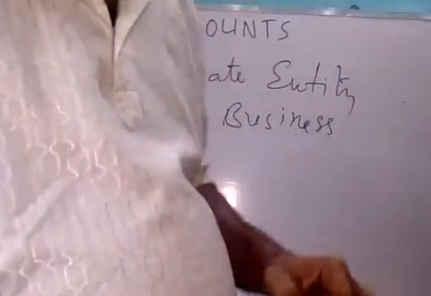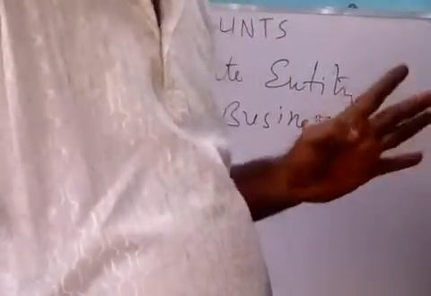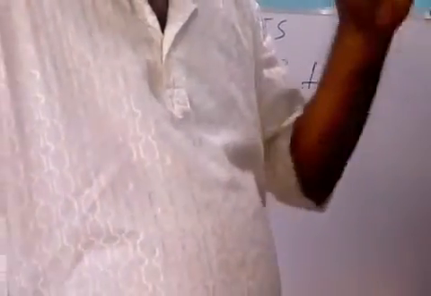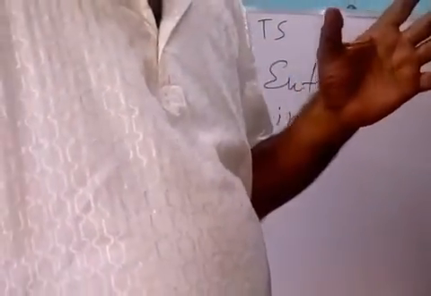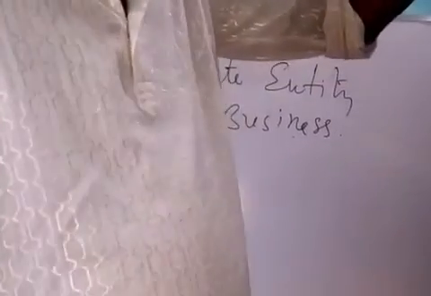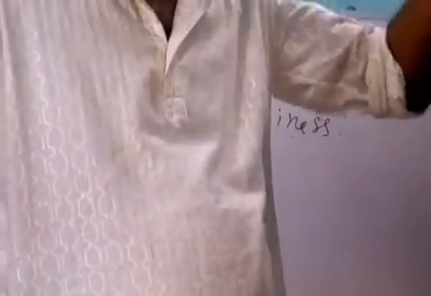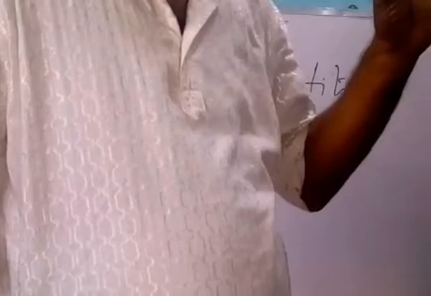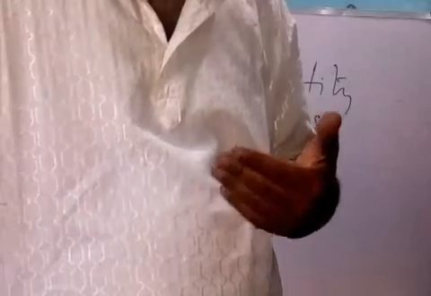Suppose you are purchasing a TV set from Capital Electronics. You can see the voucher, that means a document, maybe a cash memo or invoice, is given to you, but on the top of the voucher, Capital Electronics is written, not the name of the owner. So who is transacting with you? Capital Electronics, not the owner.